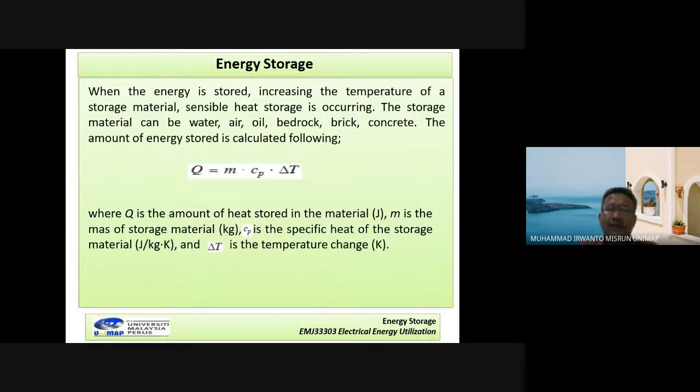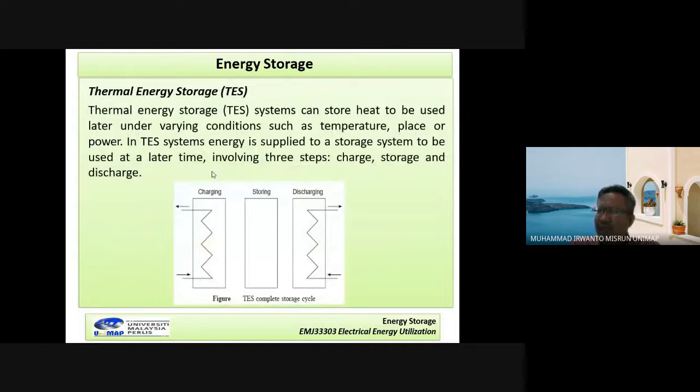For example, in our bathroom we have a water heater. The water heater is supplied from electricity. Maybe we have a coil, same like a jug. If we want to boil water in the jug, we have one coil that is connected to electricity. The coil produces the heat.